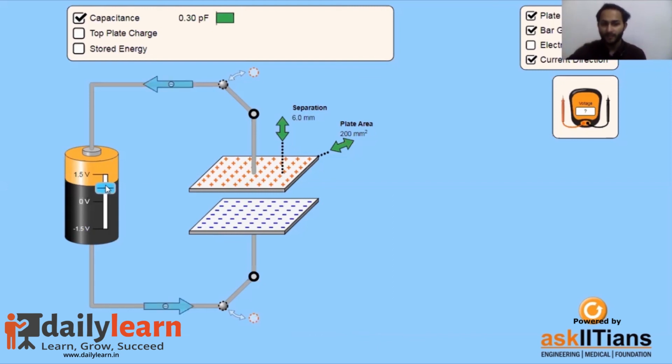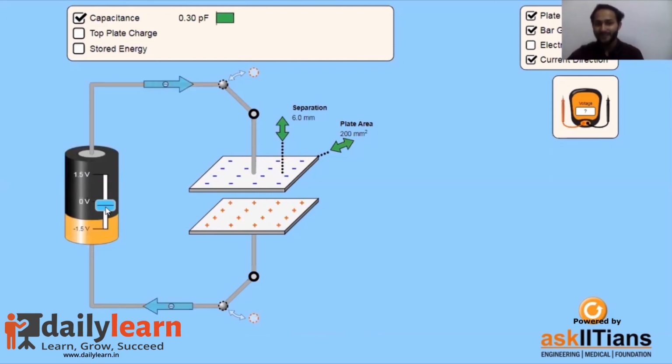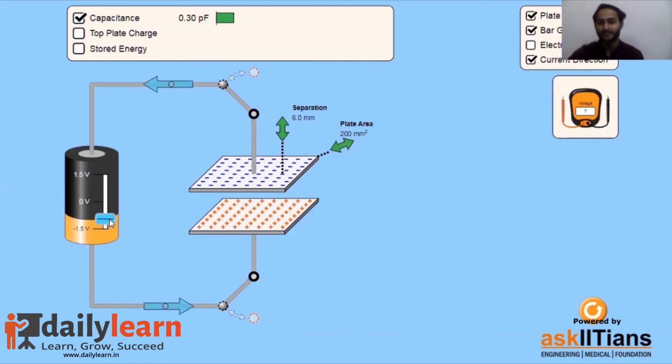I can use that in some other circuit, maybe to light a bulb. So you can see, the more voltage I give, the larger battery I use to charge it, the more charges would be stored on it. In fact, if I flip the battery's polarity, if I make the lower one positive, this is what is going to happen. It is going to get stored also. The charges are going to get stored in the opposite direction.